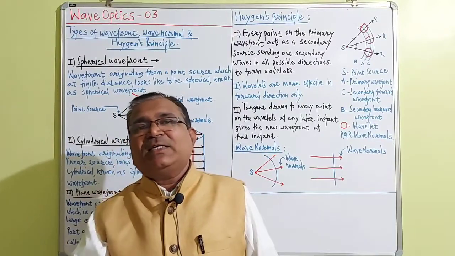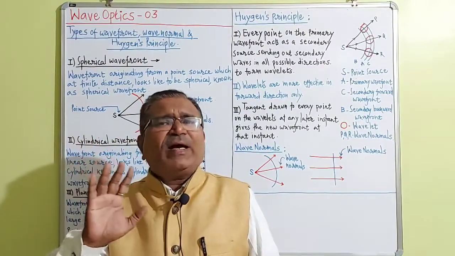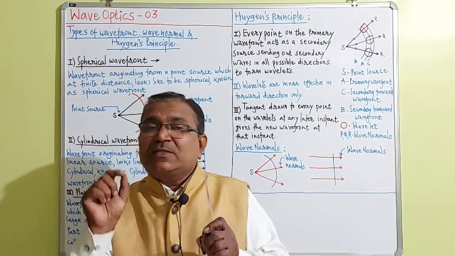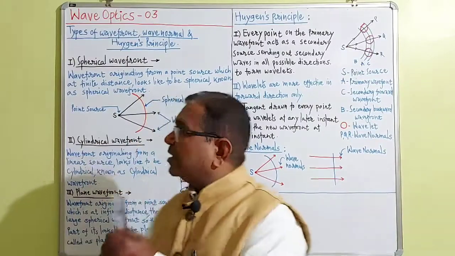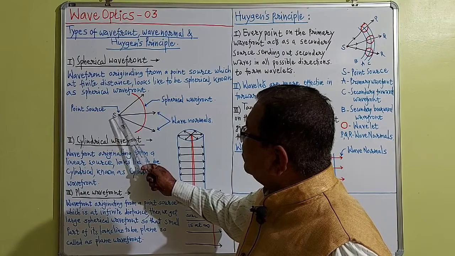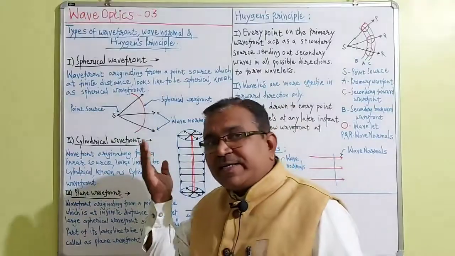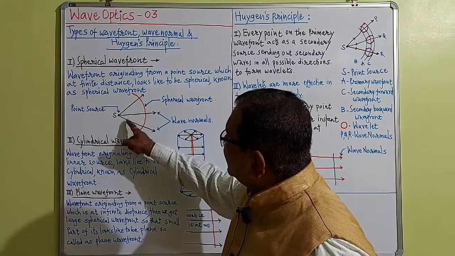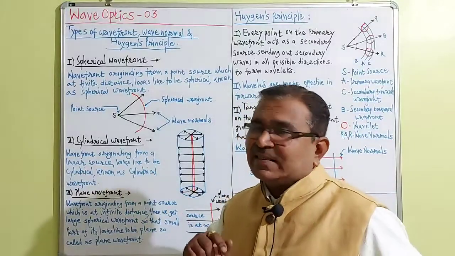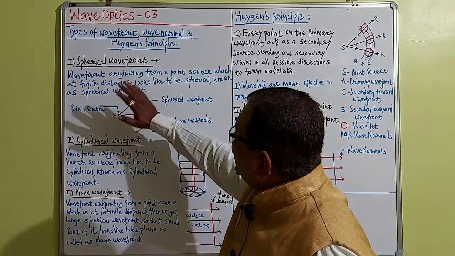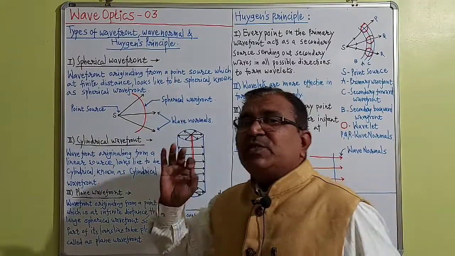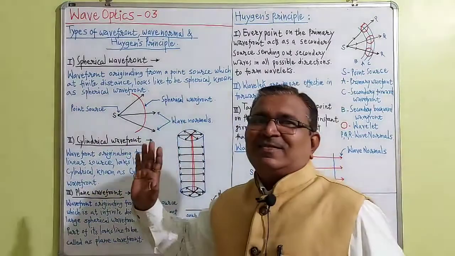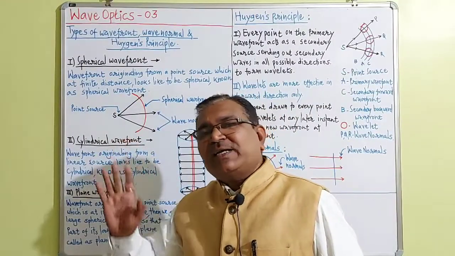The first wavefront is spherical wavefront. Very simple. The wavefront looks spherical. For that purpose, the source should be a point. I have drawn the diagram here. The source is a point source which is at finite distance, and the rays are coming from the source like this. They look like inclined rays, and when a wavefront originates from a point source at finite distance, the wavefront looks spherical. Such a wavefront is called a spherical wavefront.